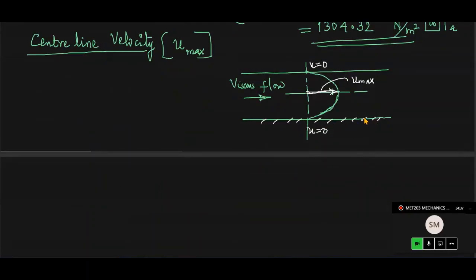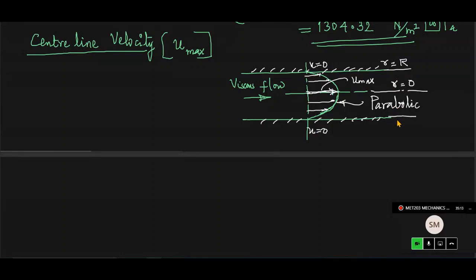Due to the no slip condition, you have velocity 0 at the pipe wall and maximum velocity at the center. This velocity profile is second degree, so we call it parabolic, and you may get a question to prove this also.